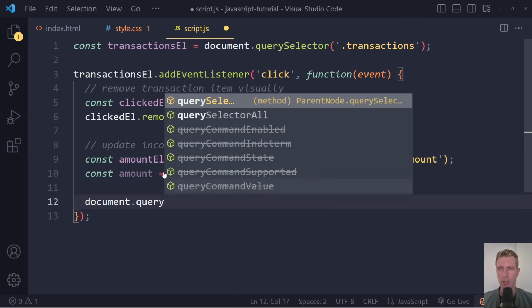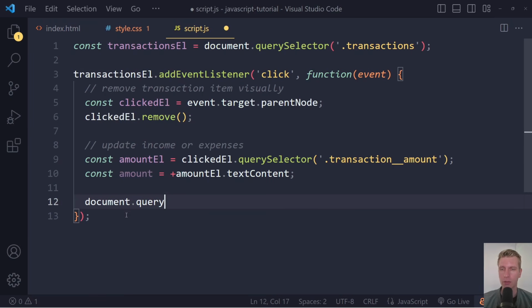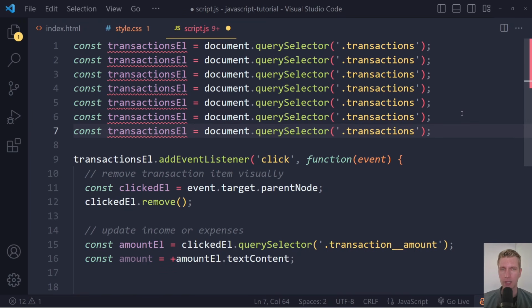Document query selector, and then get the number income, number expenses, and have a whole list of document.querySelector in here. Or it's nice to just sort of collect all the selectors up front at the top. So let's actually do that. And the easiest way, I think, is to just duplicate this line a couple of times, and then we'll change the actual selectors here. So I can place my caret on this line, and I can hold Shift Alt down arrow key a couple of times. Let's say we need 7 in total. So I have 6 now. So one more time. So now we have 7.